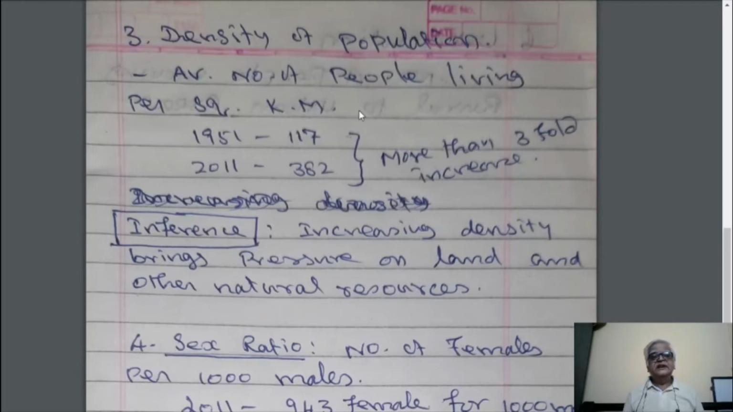In 2011, it has more than tripled to 382 per square kilometer. It shows the growth rate of population. It shows that we are using the available resources nicely, and we are exploiting all the natural and other man-made resources.